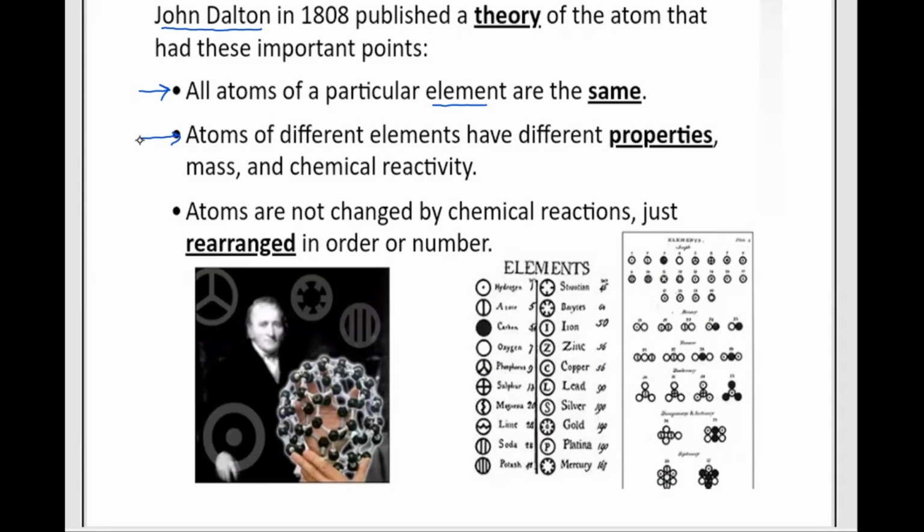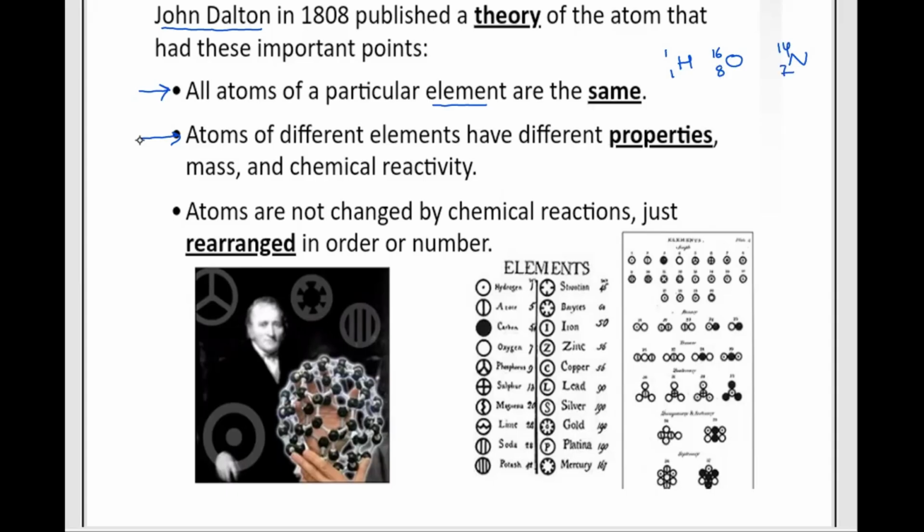So if I have an atom of hydrogen, an atom of oxygen, and an atom of nitrogen, all these atoms have unique properties. None of them has a common property. The reason is that the atomic number and the atomic mass are different. We'll talk about the atomic number and the atomic mass in today's class itself, right?